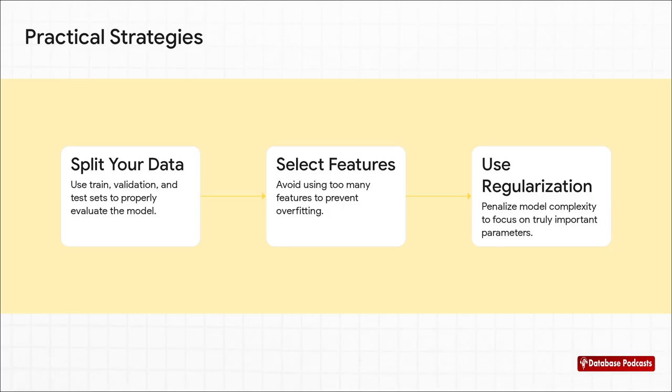Second, be smart about your features. More isn't always better. Sometimes just throwing everything in is a recipe for disaster. And third, use powerful techniques like regularization. This basically adds a penalty for complexity, which encourages the model to be simpler and helps keep that variance in check.